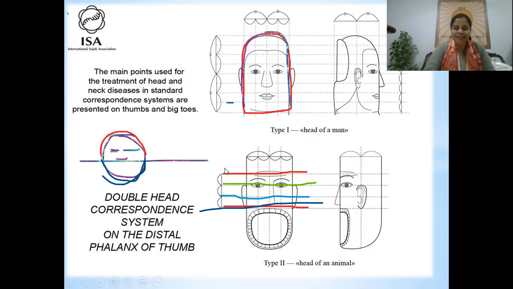Yes, so the standard system is good also. Standard is also good, but it has more flesh. But the animal head is very good because bone is there and sinus sockets are here like bone. And in this disease, it is very good to apply green seed, because green seed has wind energy, and that is why it is very good for stagnation. Not only in this, but wherever you see stagnation, green seeds are very good. Okay, very good.